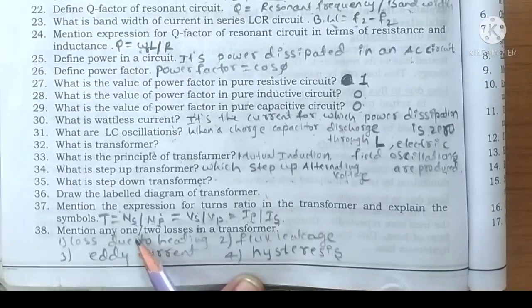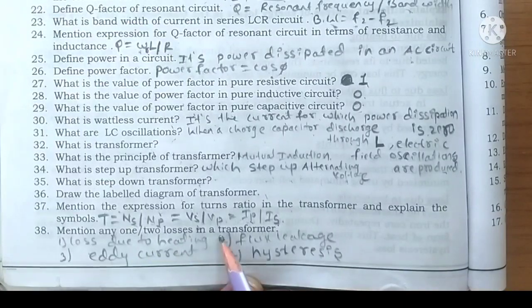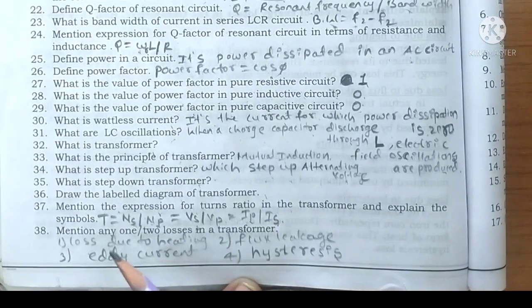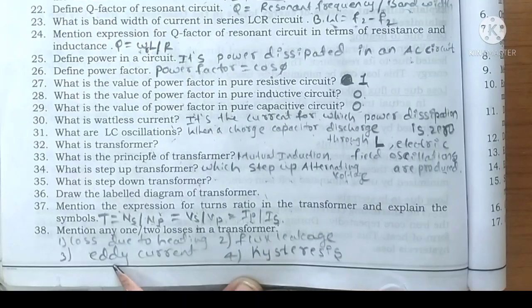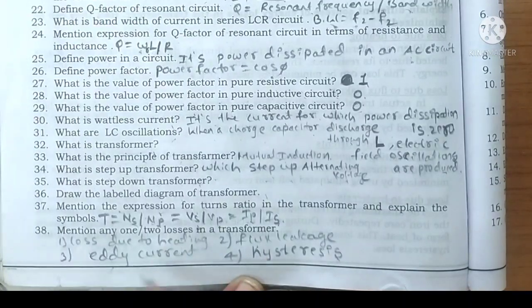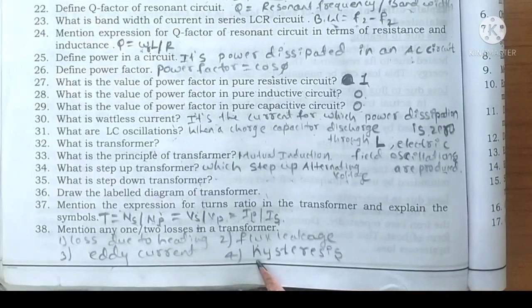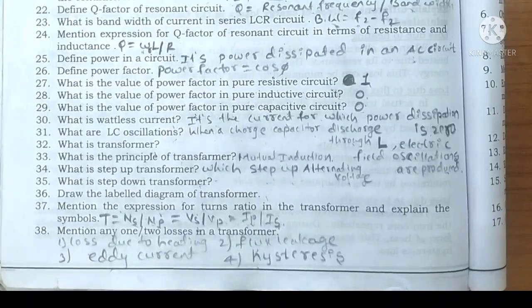Mention any one or two losses in transformer. First one, loss due to heating. Second one, loss due to flux leakage. Third one, loss due to eddy current. Fourth one, loss due to hysteresis.